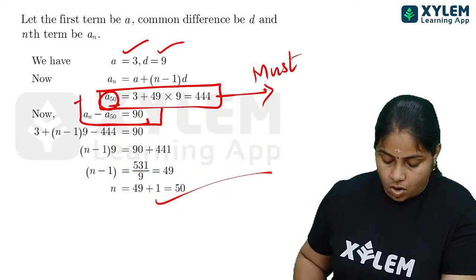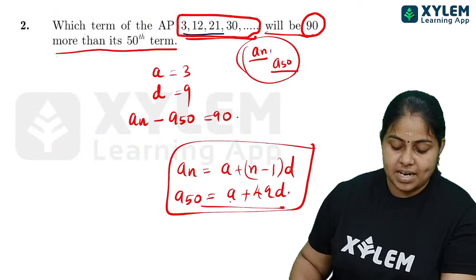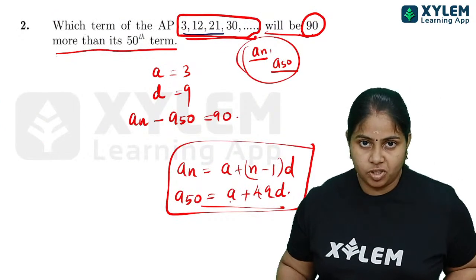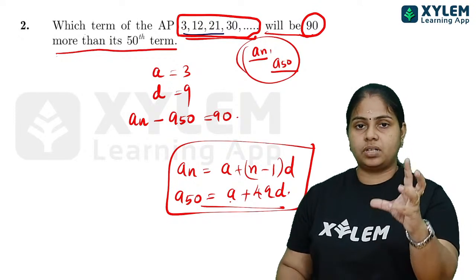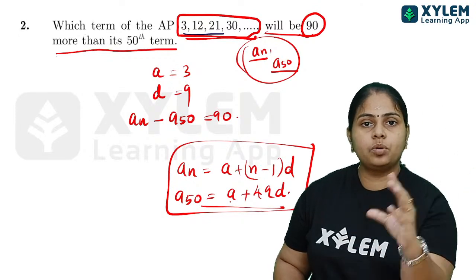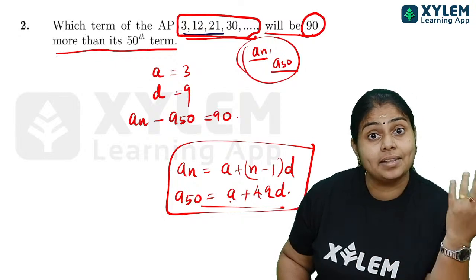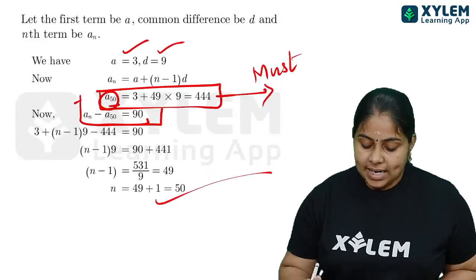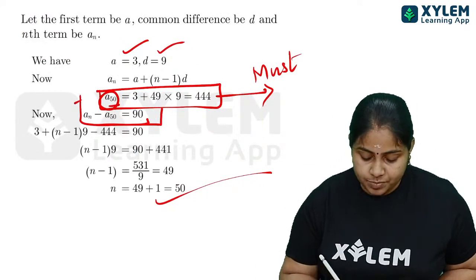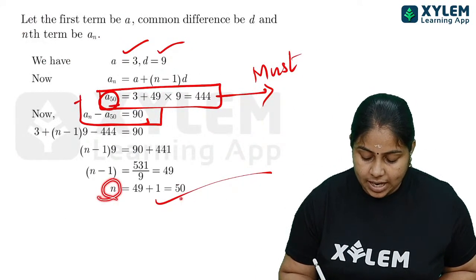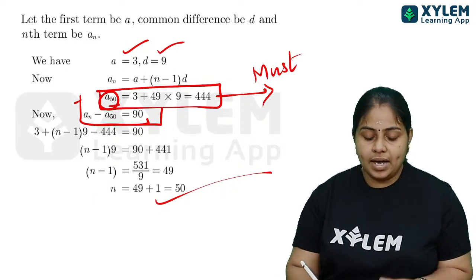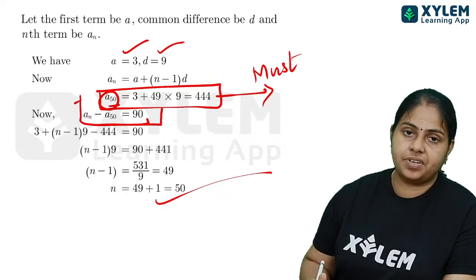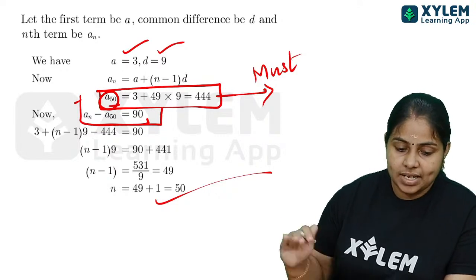So we have got that n. എത്രാമത്തെ ടേം ആണ്? Which term of the AP will be 90 more than its 50th term? അതായിരുന്നു നമ്മുടെ ക്വസ്റ്റ്യൻ. എത്രാമത്തെ ടേം ആണ് 50th ടേമിനേക്കാളും 90 കൂടുതലായിട്ട് വരുന്ന ടേം ഈ ഒരു APയുടെ എത്രാമത്തെ ടേം ആണ്? അതായിരുന്നു നമ്മുടെ ക്വസ്റ്റ്യൻ അല്ലേ? So we have got it is the 50th term. So n means we have got here A50. Okay, A50. N is equal to 50, which means the 50th term. Clear? Okay, so that is also clear.